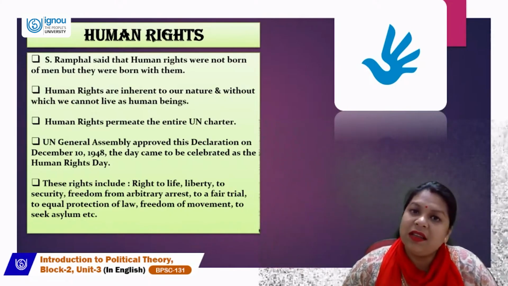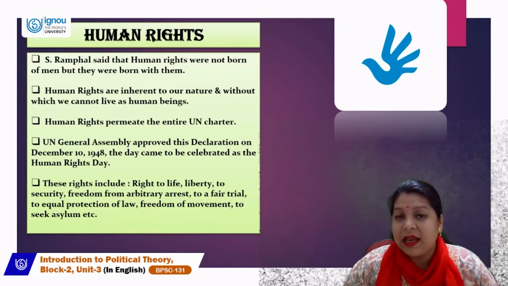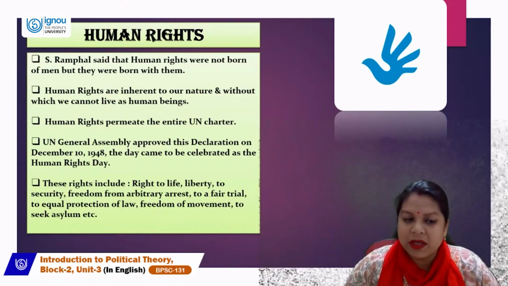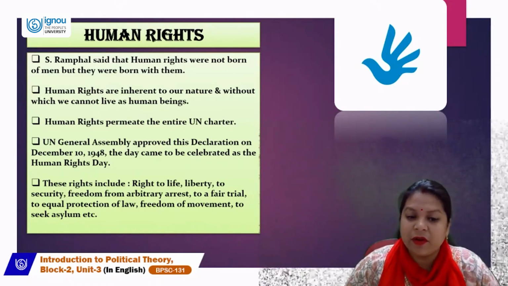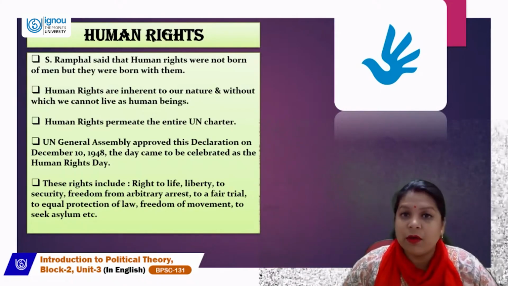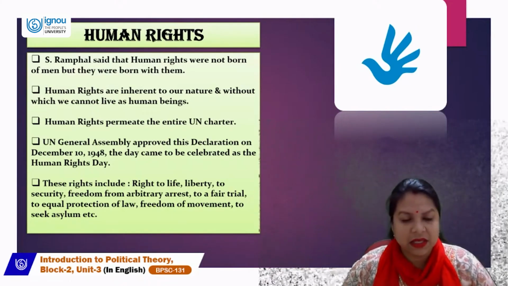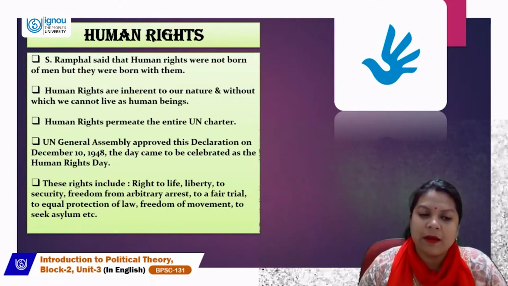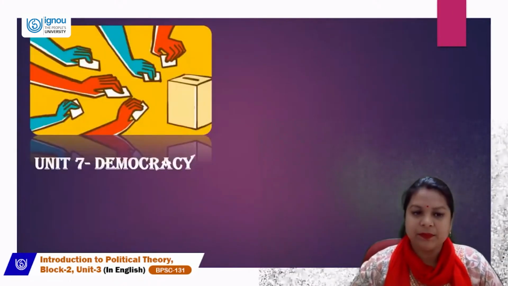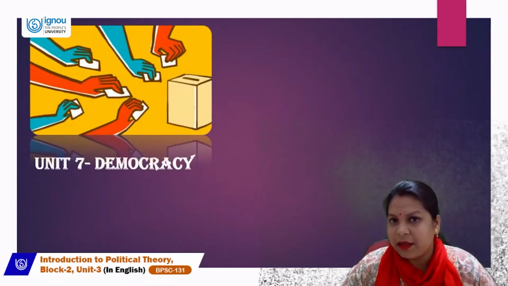So, what are the human rights? Like, what are the rights included in this? It includes right to life, liberty, security, freedom from arbitrary arrest, a fair trial, equal protection of law, freedom of movement, and seeking asylum, et cetera. So, all these rights come under human rights. Okay, so we have completed our rights unit 6.